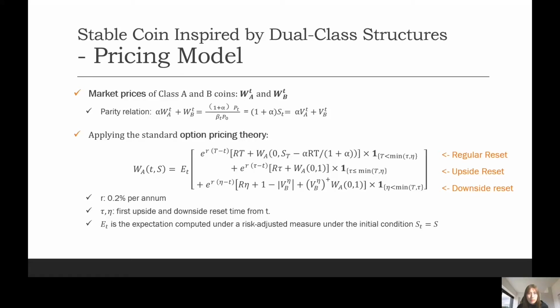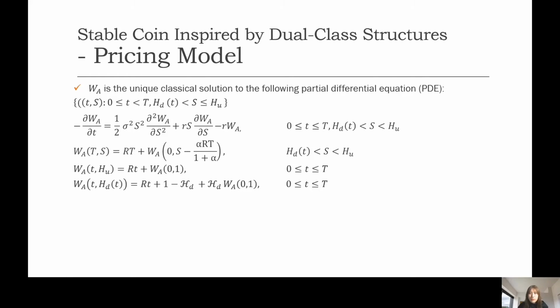To solve this, we made an assumption. The ETH price P shall follow a geometric Brownian motion under the risk-adjusted measure. With this assumption, the P will be continuous, thus the VB will be equal to HD on the downside reset, so that we can simplify this previous equation by substituting VB with HD. Based on the new equation, we can deduce the partial differential equation of WA on T and S. Within a period, the WA shall satisfy the following PDE, and the boundary conditions here refer to the different scenarios we just mentioned. The first one is the terminal condition with T equals to the capital T, which refers to the regular reset case.